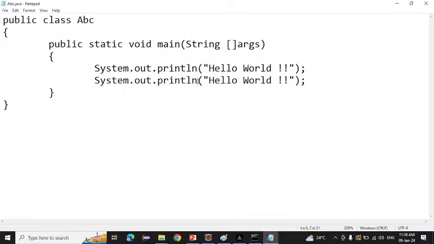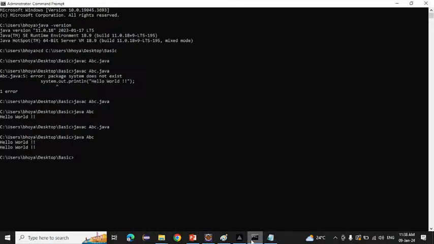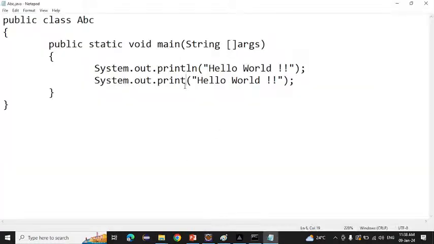Suppose I remove this from here. I have compiled the code, and if I run the code, how will it print? Beside or downside? It is printing on the downside. Why? Because if you write another line after it, that will be printed on the next line, not beside.